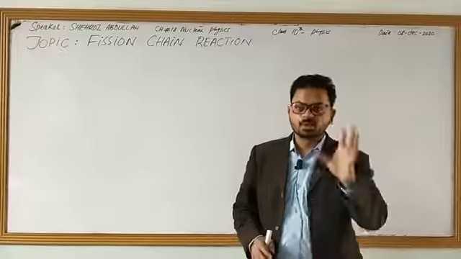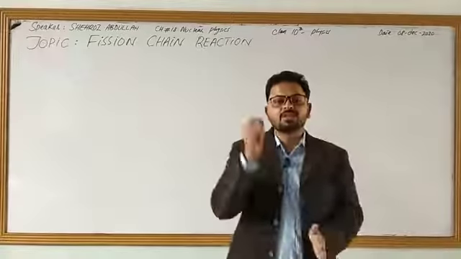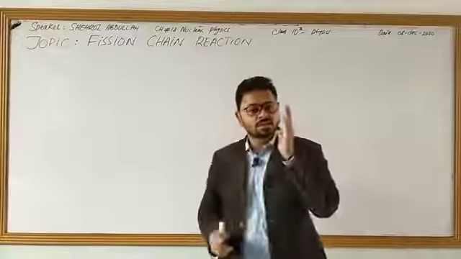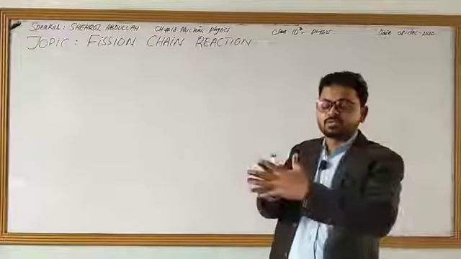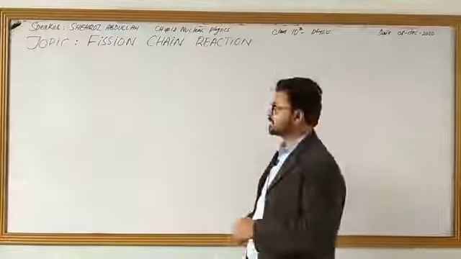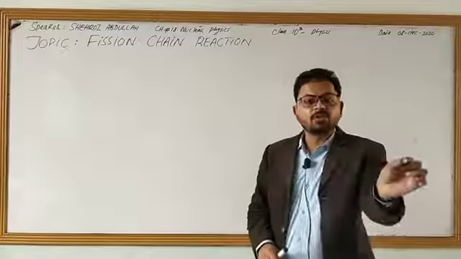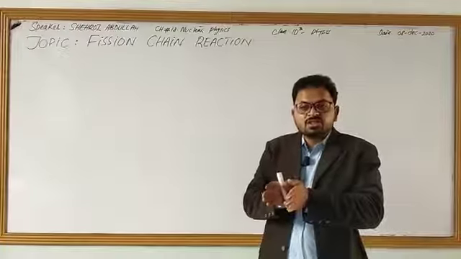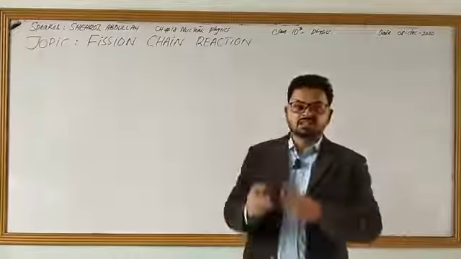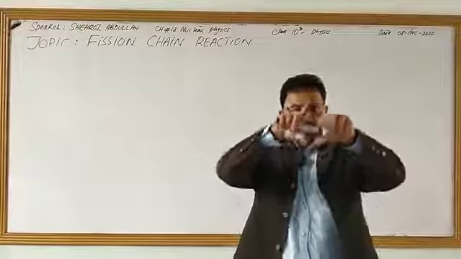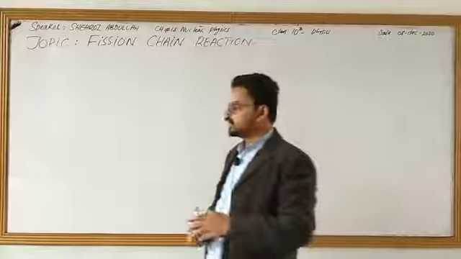Today we are going to discuss nuclear fission reaction. We have already discussed nuclear fission, right? Today we will discuss fission chain reaction. This is a very important curve and a very important diagram. Most of the time it comes in examination: define nuclear fission and discuss fission chain reaction with a detailed diagram of it. It's a very large diagram. You have to draw it on paper in horizontal form. Okay, now how do we do that?